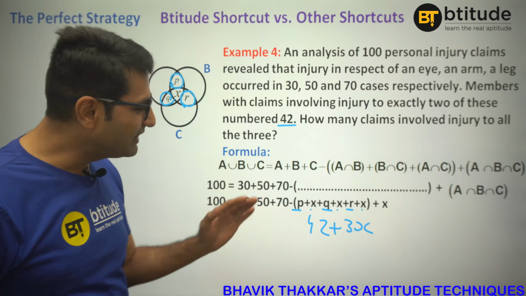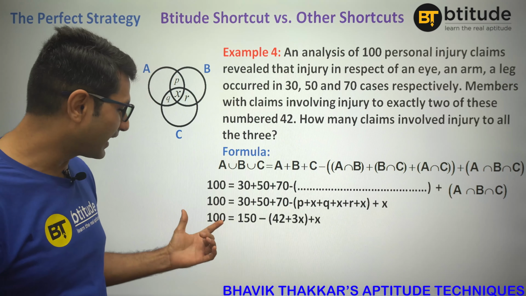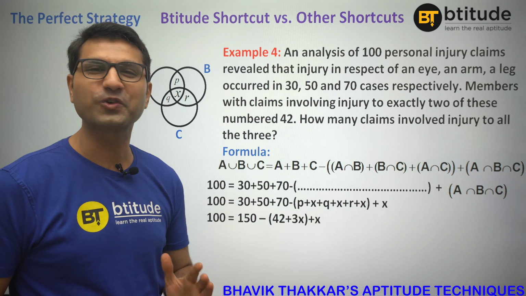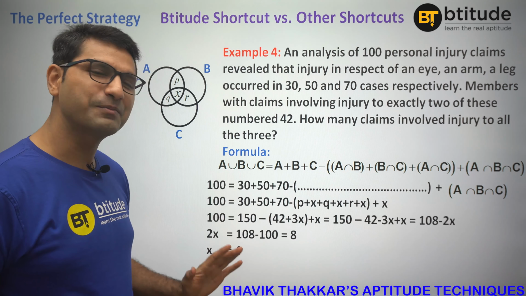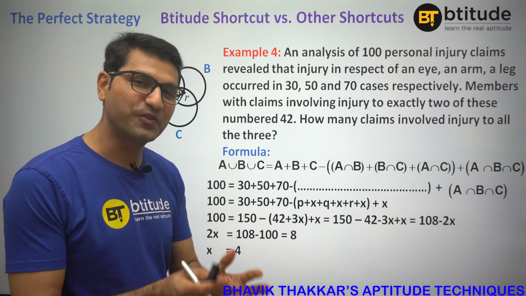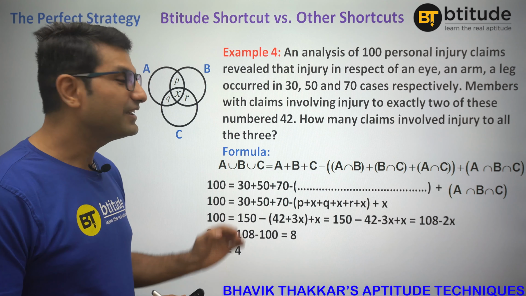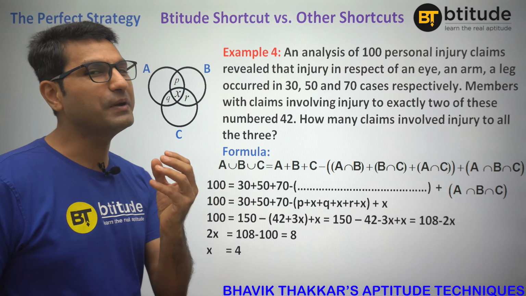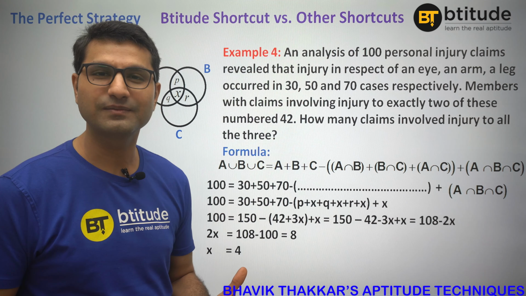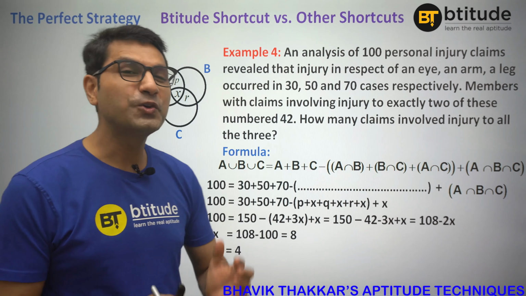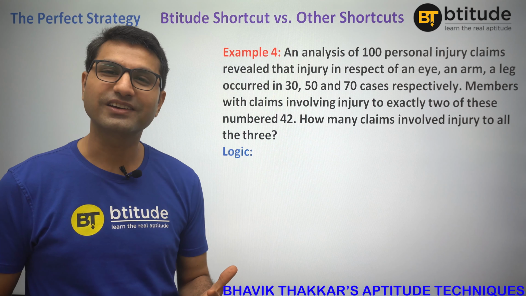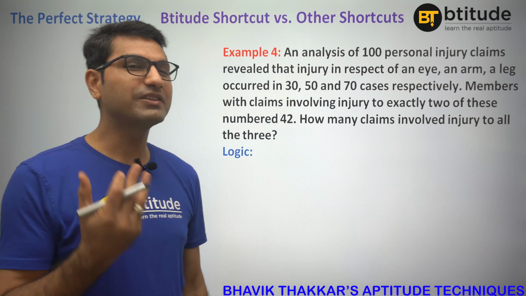So when we put these values, the equation becomes something like this. And now in the equation, we have got only one variable. So of course we can solve it. After some time, you will get your answer as 4. So look, this particular way of solving the question is not only long, it's also a bit tricky. You can easily make some mistake if you don't understand the formula, right? And if you had to do it logically, why wouldn't we do it with the pure logic? So how would we do it with the Beatitude logic?